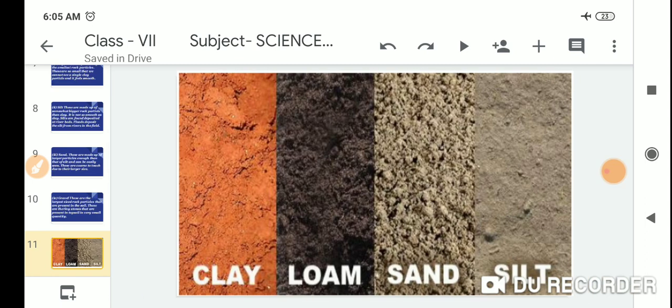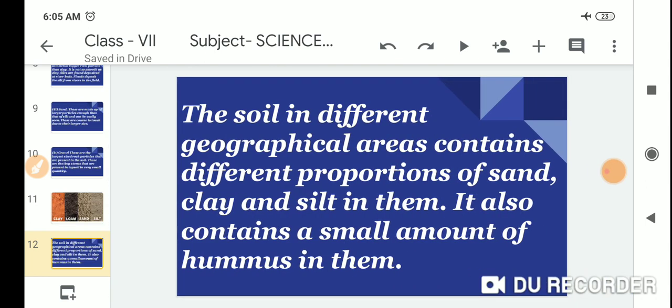So there are four types of particles: clay, silt, sand and gravel.